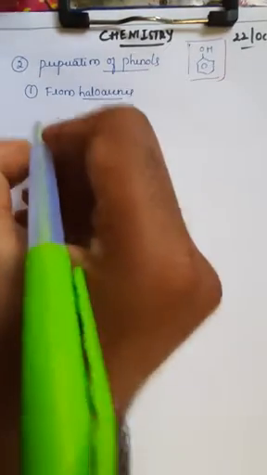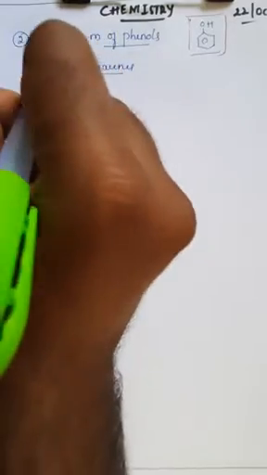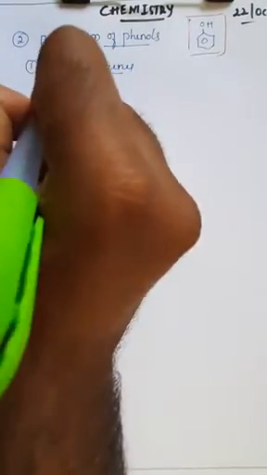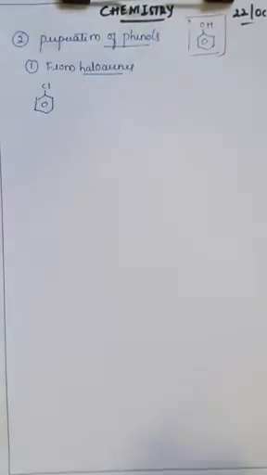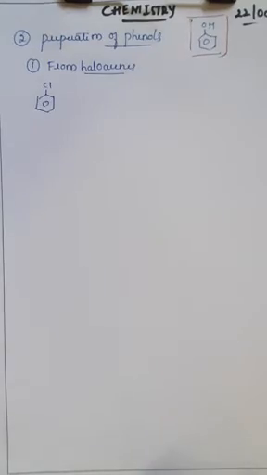If you write the reaction, you observe the benzene ring bonded with chlorine, that is chlorobenzene, plus NaOH, sodium hydroxide.